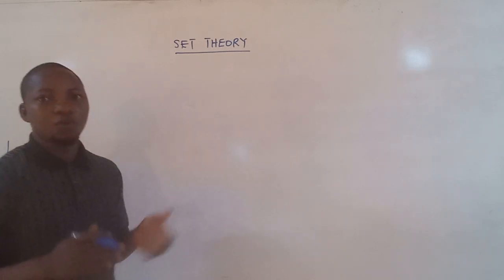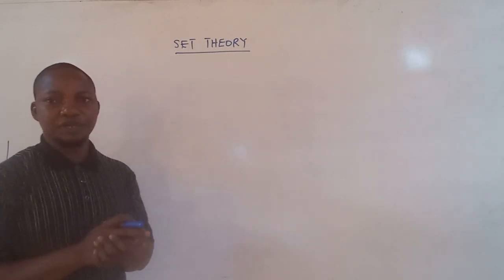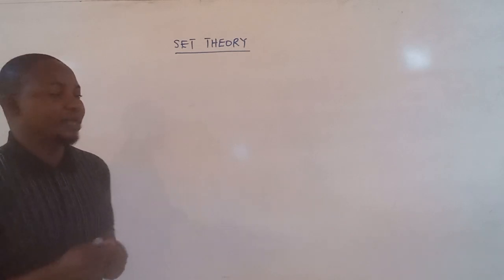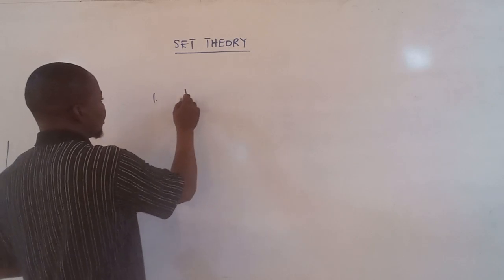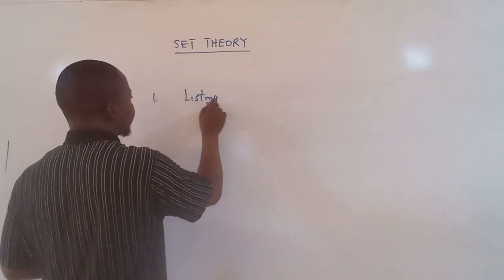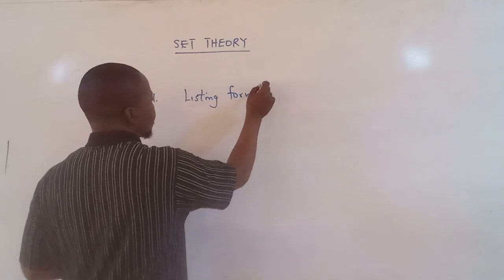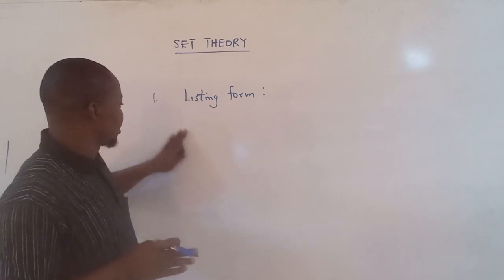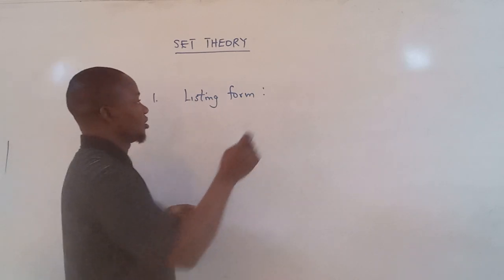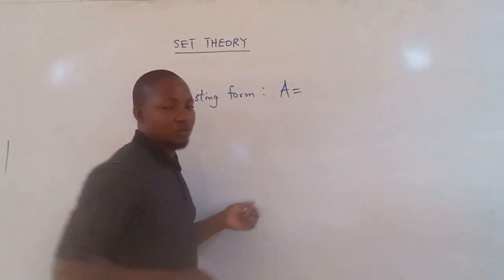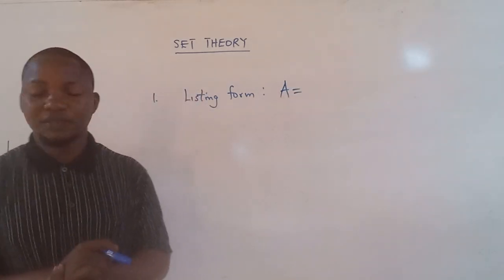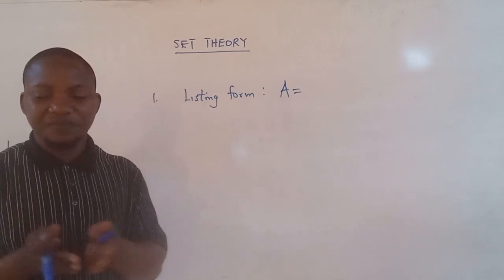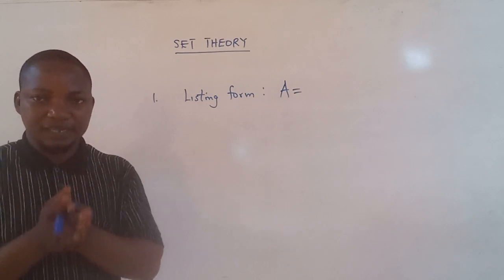So a set can be represented in three forms. Number one, the listing form. Let's say I'll be using an arbitrary set A here. Let's say A is the set of all positive integers less than 10.